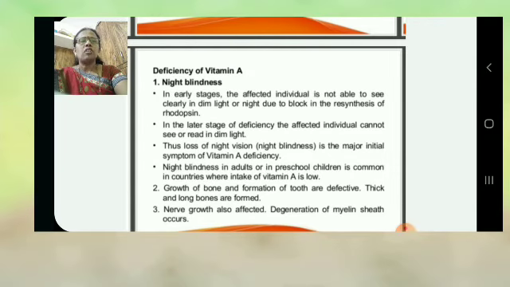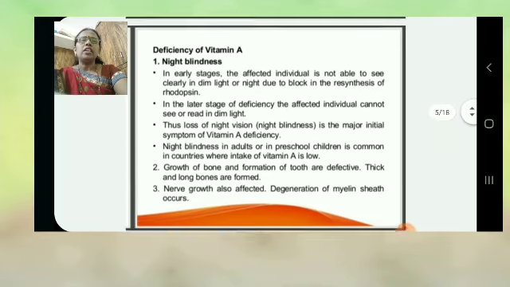In the later stage of deficiency, the affected individual cannot see or read in dim light. Thus, loss of night vision is the major initial symptom of vitamin A deficiency. Night blindness in adults or preschool children is common in countries where intake of vitamin A is low. This is the first deficiency, night blindness.